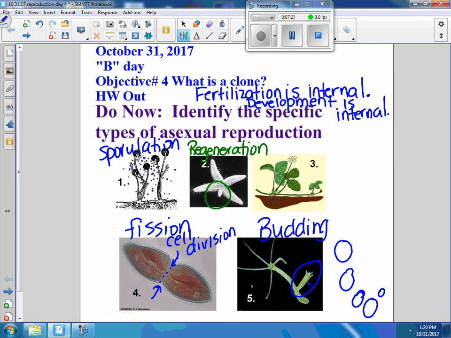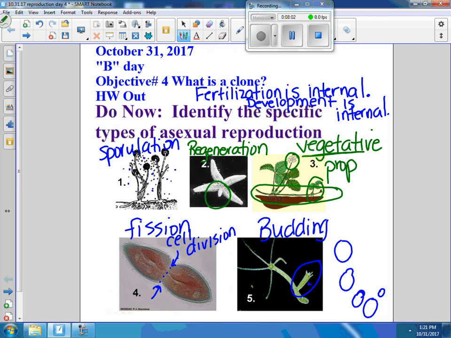The last one, what kind of organism is this? What is this, Mackenzie? Number 3. What do you think it is? It is vegetative propagation. What's the clue? Vegetative propagation only happens. Go ahead, Mr. Gallo. Tell us. Yeah, the word vegetative looks like vegetable, and this is a plant. It's actually a fruit. It's a plant. This is a strawberry plant. But this is what gives you the clue that it's asexual, is the fact that the stem is growing horizontally and this is the new offspring that's identical to the mommy.